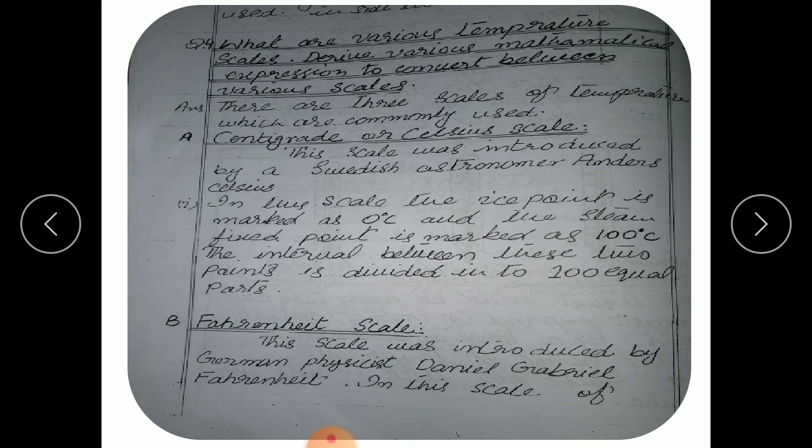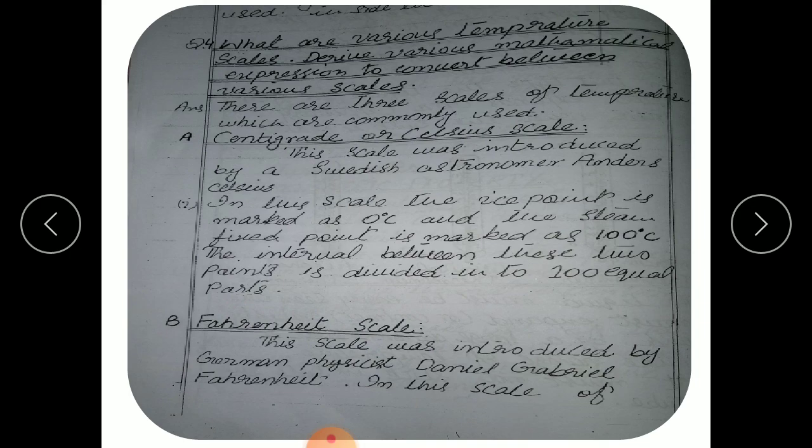Now we are going to discuss the various temperature scales. We know three units of temperature: Celsius, Fahrenheit and Kelvin. Similarly, we have three temperature scales: the Celsius scale, the Fahrenheit scale, and the Kelvin scale.